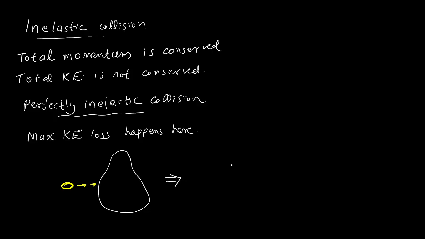What happens after collision? I will show you. This body has sufficient width, like a wooden piece. The bullet will enter the body and cover a certain distance, but not come out. Both will be moving together. The body along with the bullet will be moving together. Understood? They will not be stationary. Together they will be moving with a common speed. Vc means common speed.